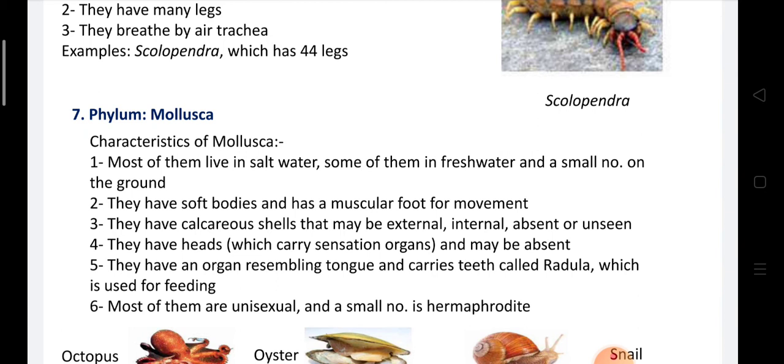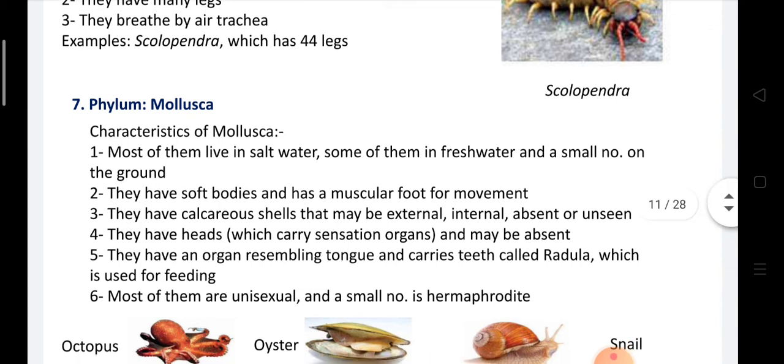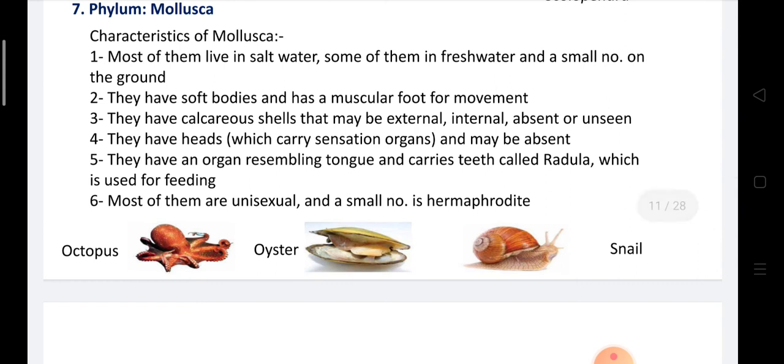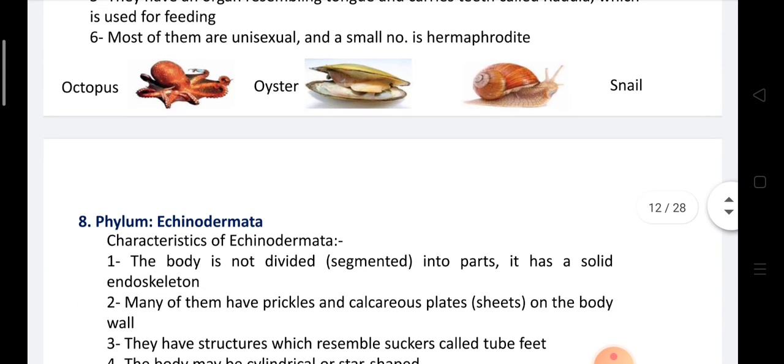They have heads with sensory organs, which may be absent. They have an organ like a tongue carrying teeth called the radula, which is used for feeding, and most of them are unisexual. A small number of them are hermaphrodite, like the octopus and the snail.